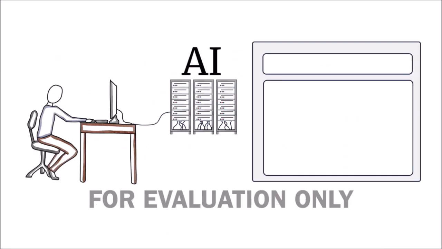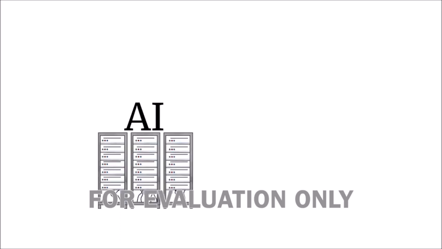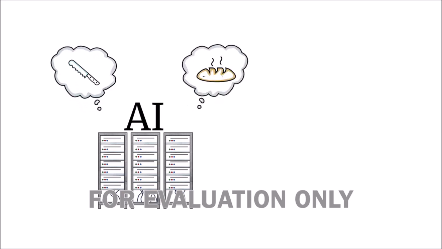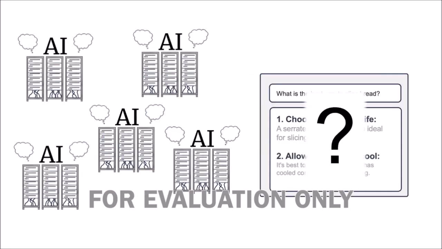When you ask artificial intelligence, like ChatGPT, a question like, "What is the best way to slice bread?" it provides an answer that seems like a human expert. The AI appears to know about types of knives and that bread is heated when cooked. Does AI really know these things? How can it know about so many topics? Can we trust the answers?